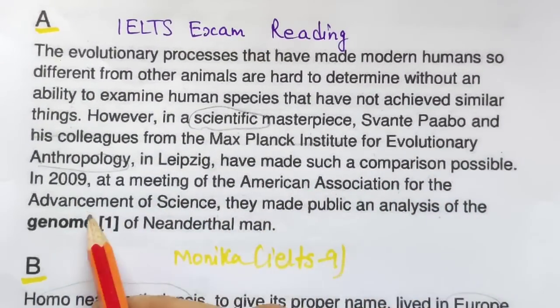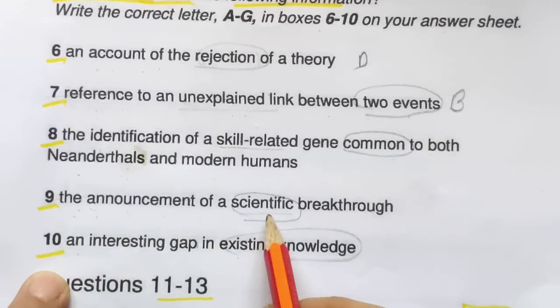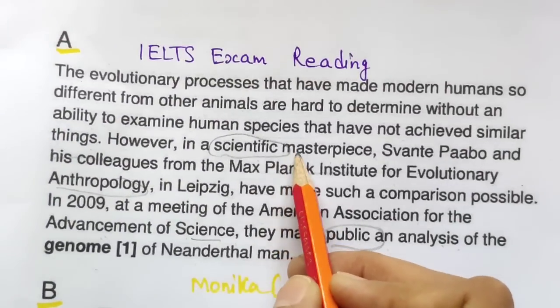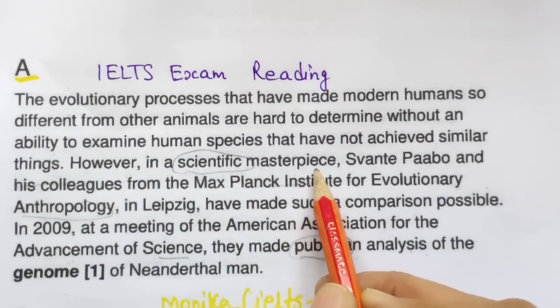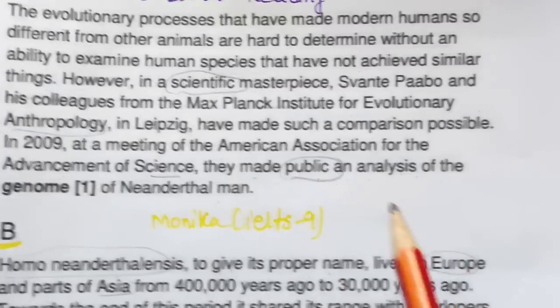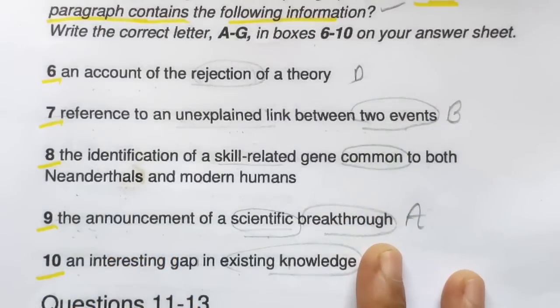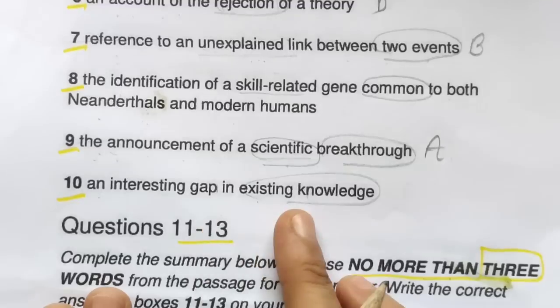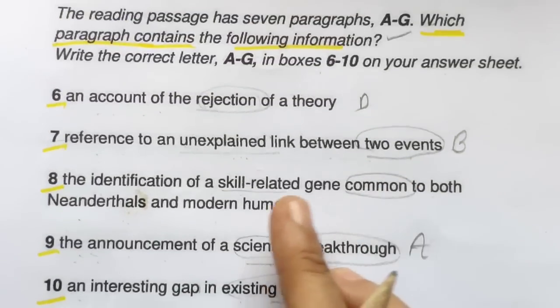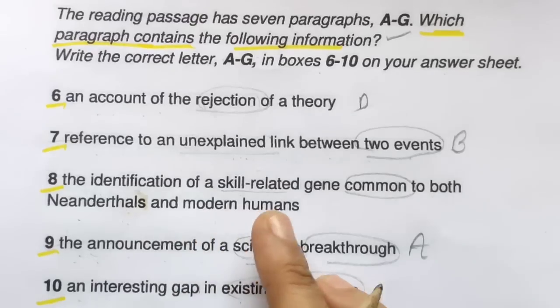At a meeting of the American Association for the Advancement of Science, they made public an analysis of the Neanderthal genome. Public means announcement of a scientific breakthrough. So where is the breakthrough? I guess they are talking about the masterpiece, in which they have announced an analysis of the genome of Neanderthal man. So I will go with A paragraph. Now three we have already found. Coming to the next, a gap in existing knowledge and identification of a common gene in both these persons.